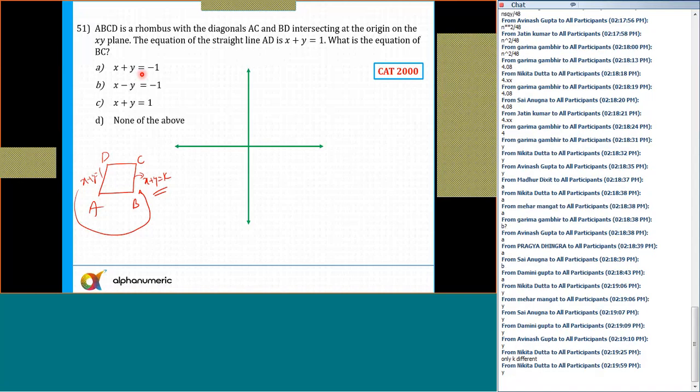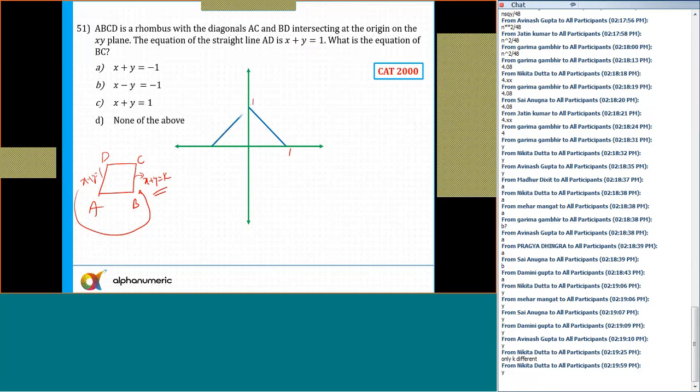So it might be possible that you can eliminate a couple of option choices. Now, first of all, x plus y equal to 1. So x equal to 0, y is 1. Y equal to 0, x is equal to 1. So I'll draw the line. So this is the line x plus y equal to 1. And they intersect at the origin. So this distance is 1, this distance is also 1. Or I can write down this is 1 and 1.